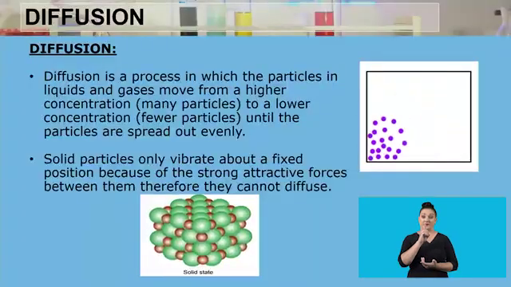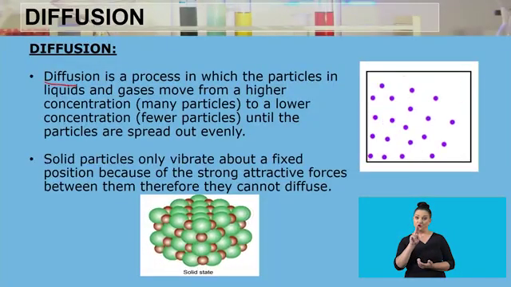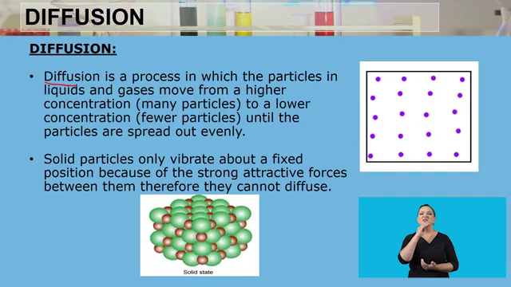So diffusion is a process in which the particles in liquids and gases, important, in liquids and gases, move from a higher concentration, that means from many particles, to a lower concentration, to fewer particles, until equilibrium is reached. That means until the particles are evenly distributed within the space. We have said that this is important, that diffusion happens in liquids and gases. Why not in a solid?